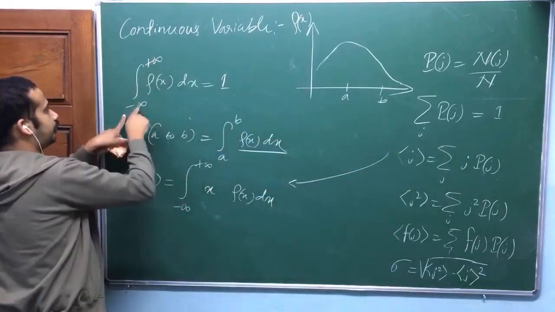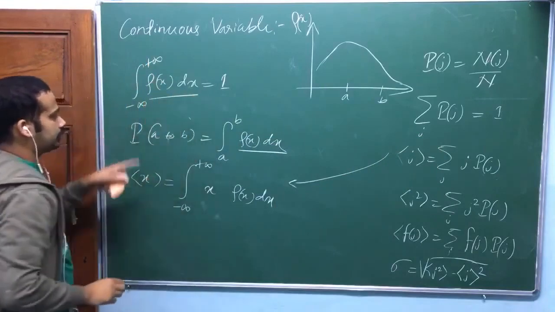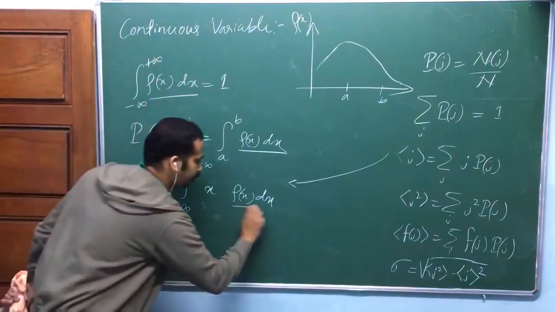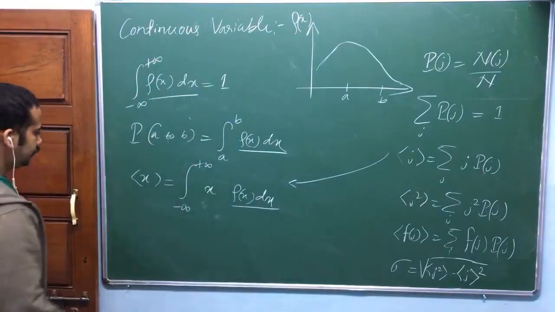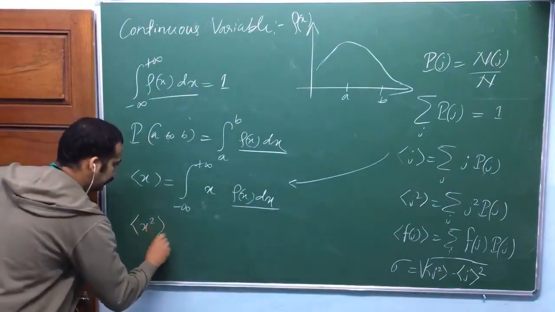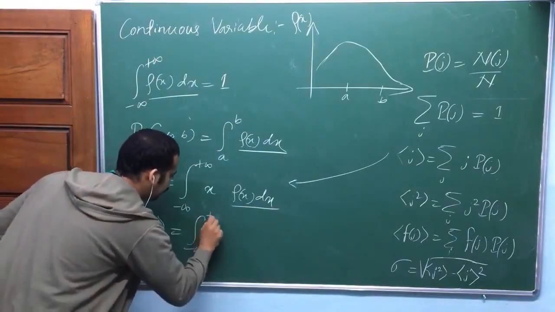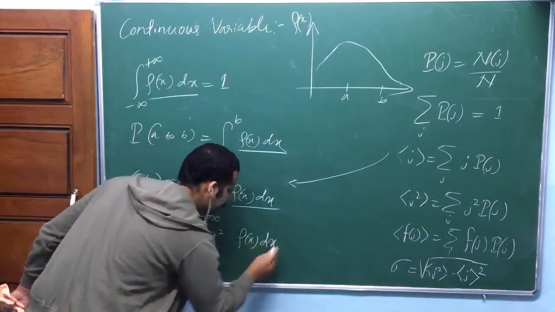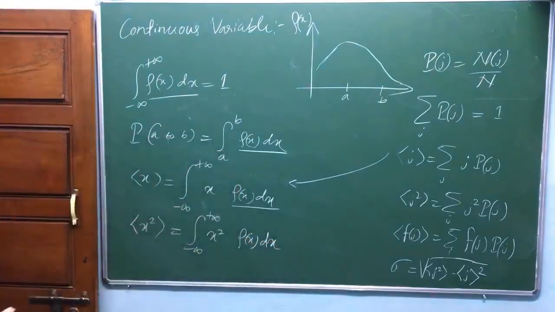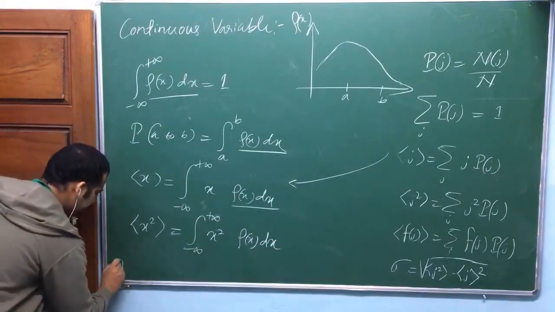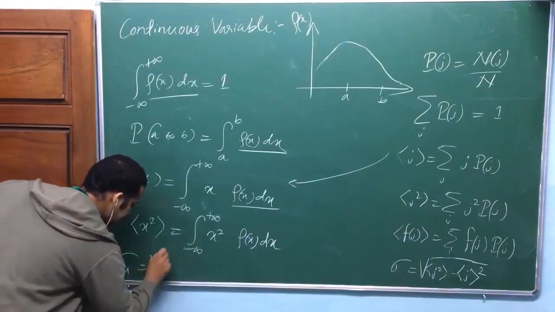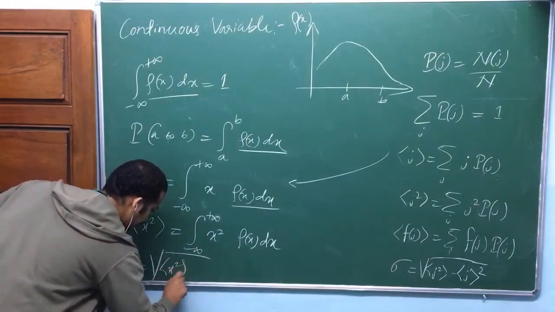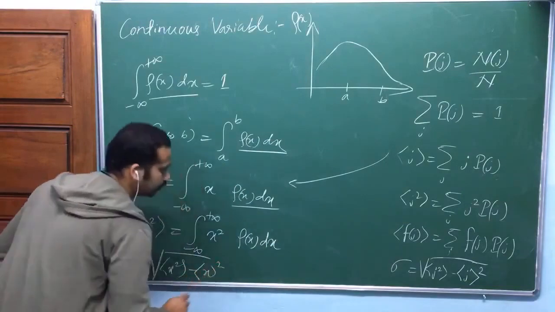So integral over all possible values of x. This total is the probability. So average x square is the integral from minus infinity to plus infinity of x square into rho of x dx. Write this rho of x dx together. You can feel that is a probability. So sigma x square is average x square minus average x the whole square, okay.